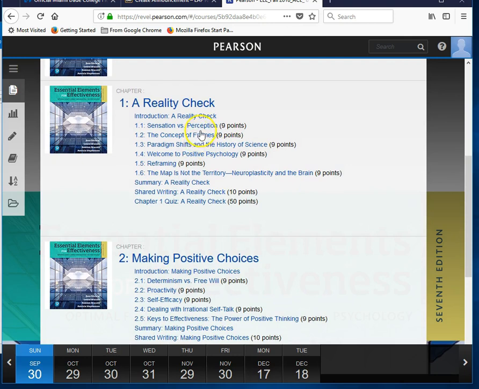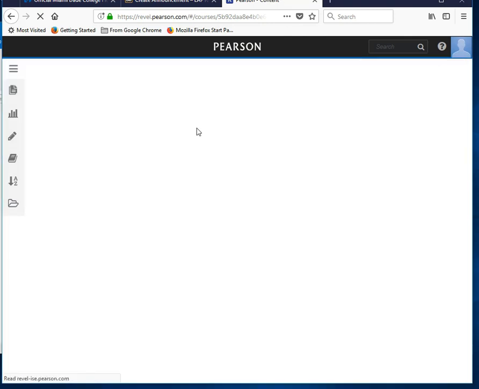For Betty, you need to study all 3, and you can see section 1, sensation versus perception, has a little quiz because it's worth 9 points. It's got three questions. At the end of the chapter, there's a longer quiz, 50 points. And those are the places you want to go to be able to practice with the multiple choice. So this should pop up in just a minute.